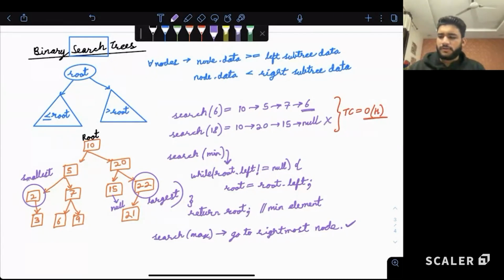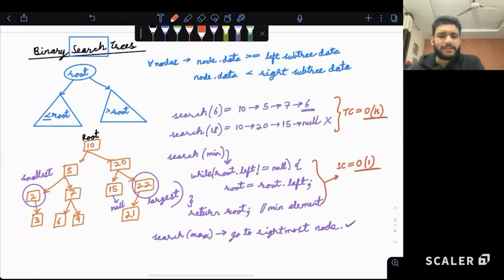Now if I ask, what is the space complexity required to do any searching operation? What is the answer, guys? Space complexity. Correct. Constant. The answer is constant because we are not at all storing anything, not even recursion, nothing. We just have to basically travel left, right, and we will reach our answer. For example, when we are searching the minimum element, what happens? We are just going left, left, left, and we are not storing anything anywhere.